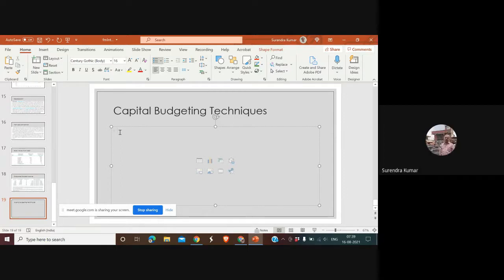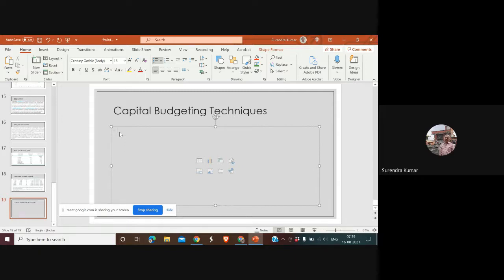So, last time we talked of one important technique for evaluating capital budgeting. Now, as I had introduced the term capital budgeting, you are all familiar with the term budgeting.